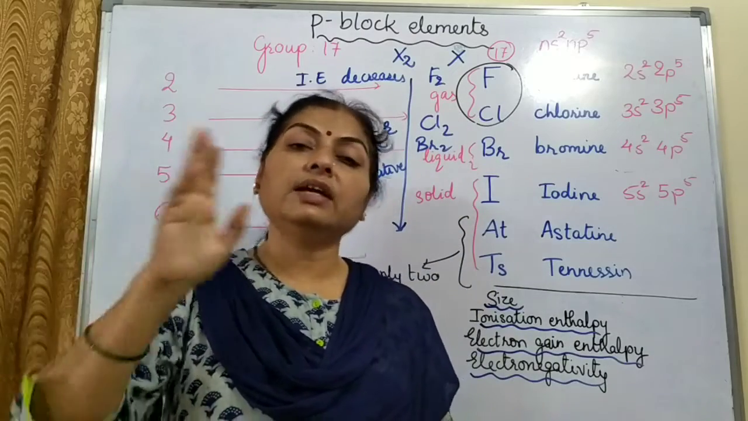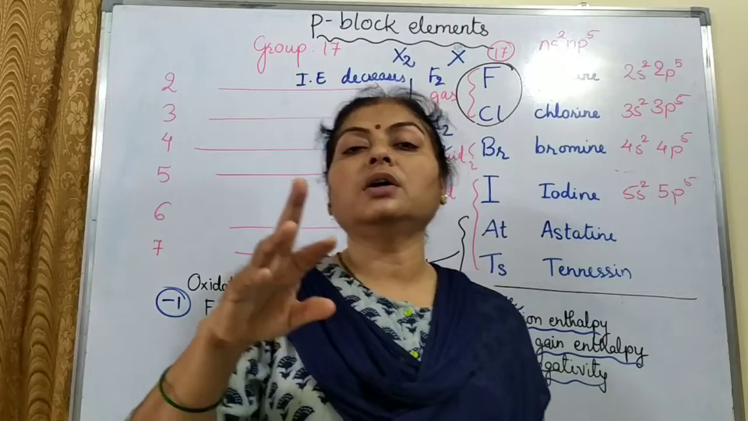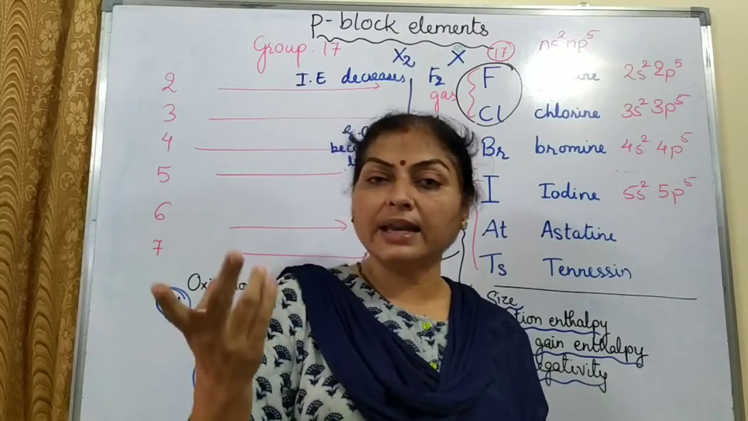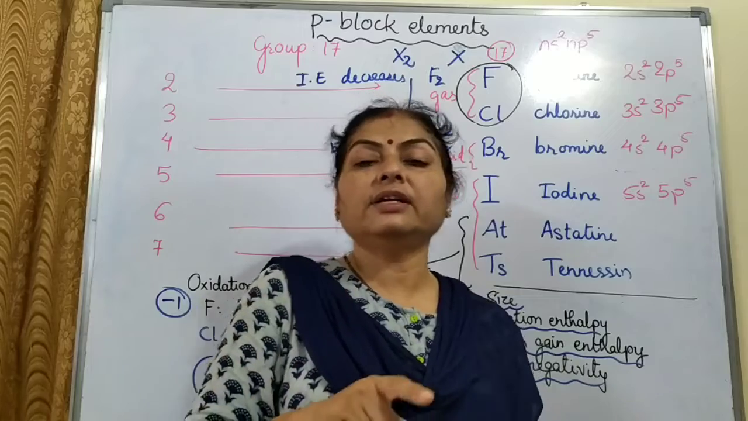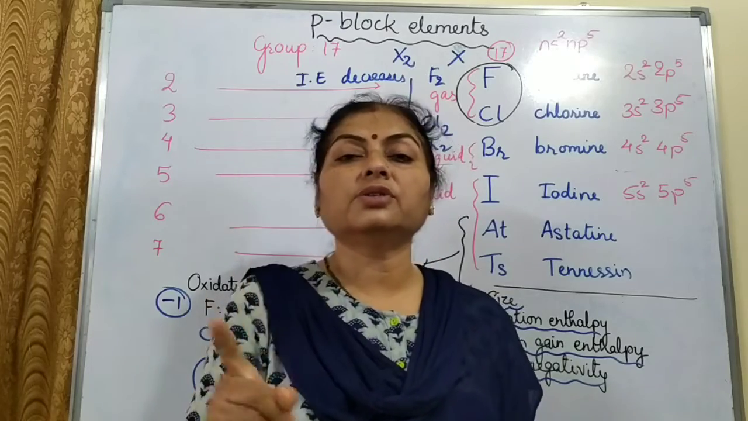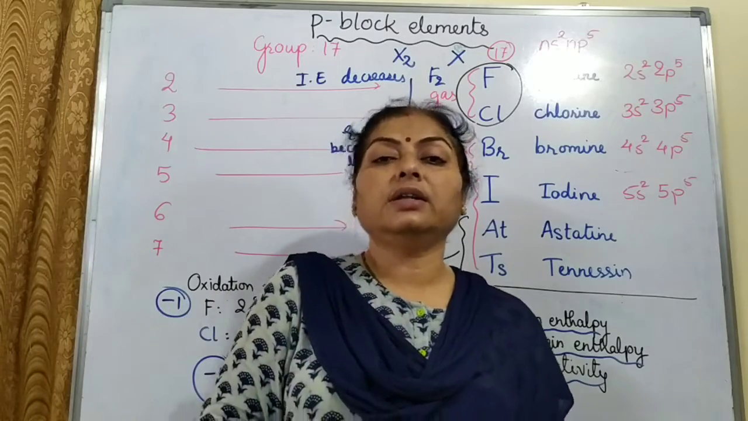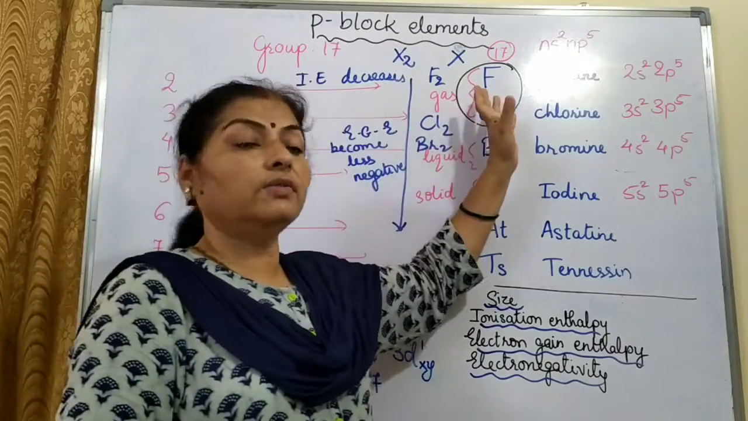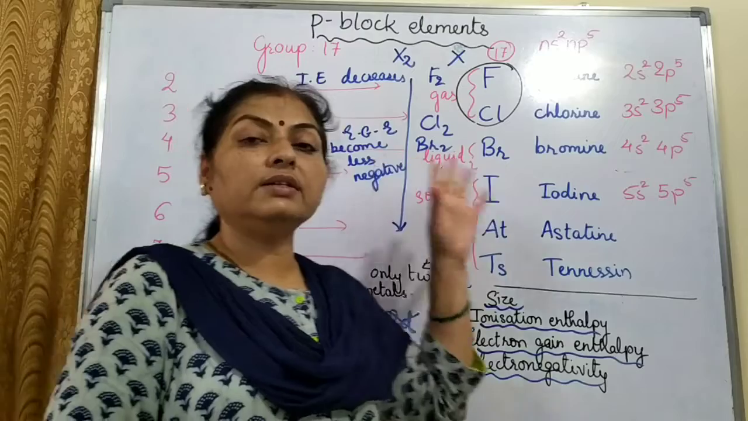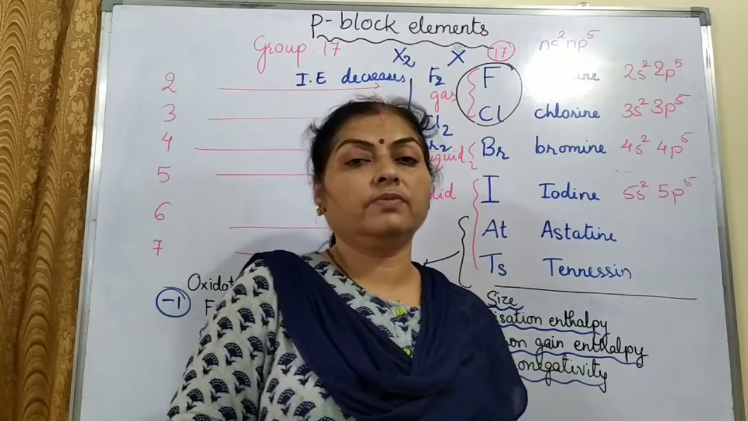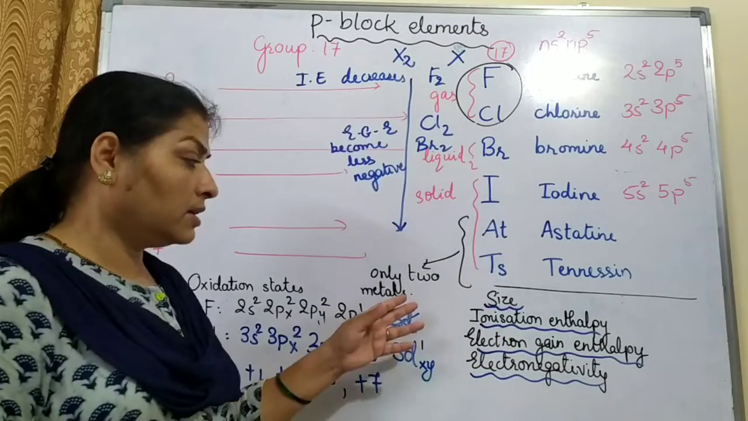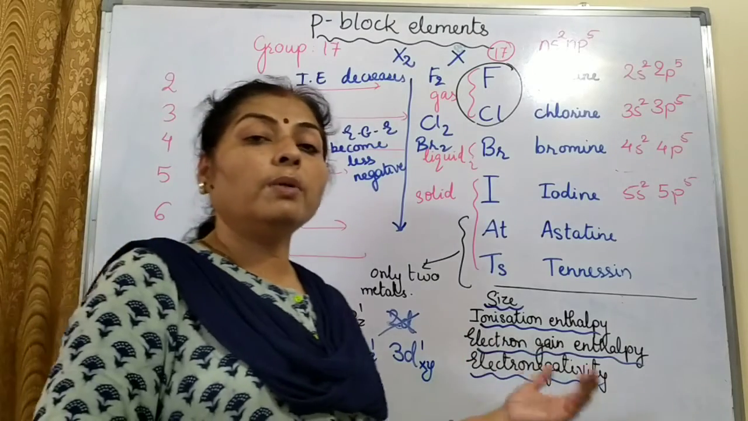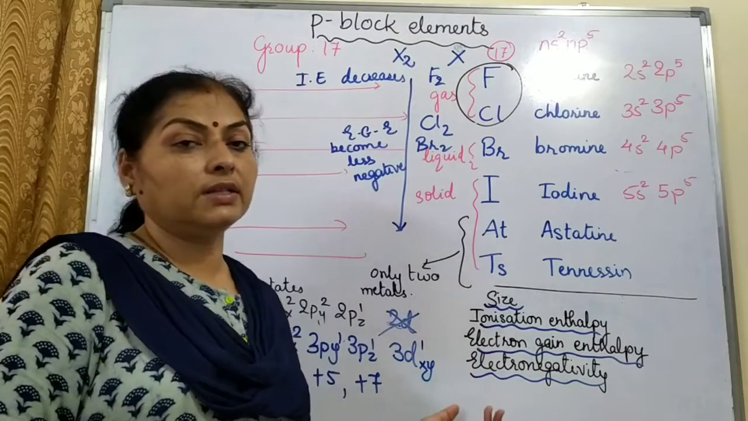Reactivity is inversely proportional to the bond dissociation enthalpy, rather we should say, not stability. Stability is directly proportional. The reactivity is inversely proportional. More the bond dissociation enthalpy, less is the reactivity. So fluorine is very reactive, and iodine is the least reactive. So we are completing this much part in this video right now, and more about the chemical properties we'll discuss in the next class.